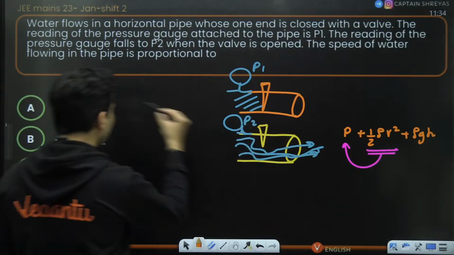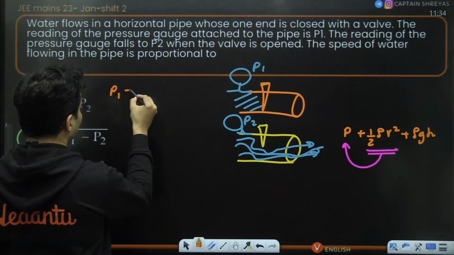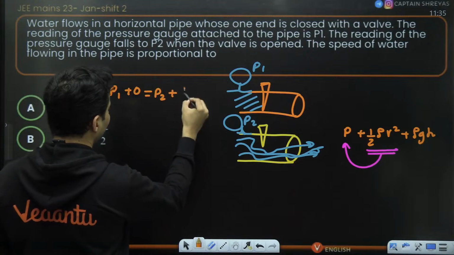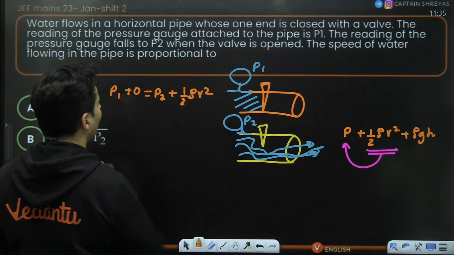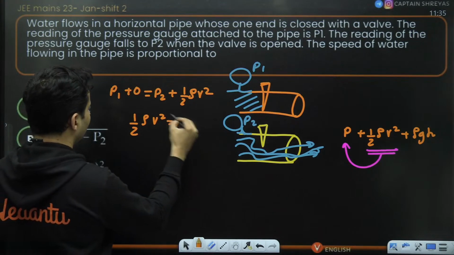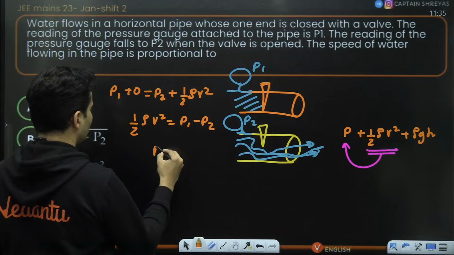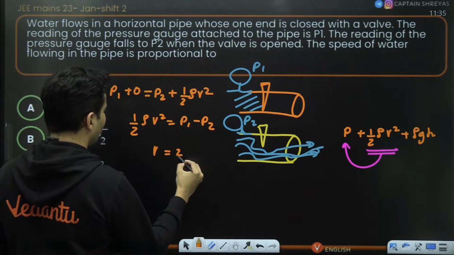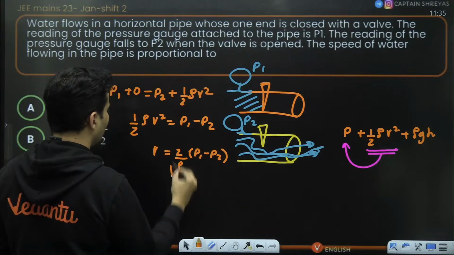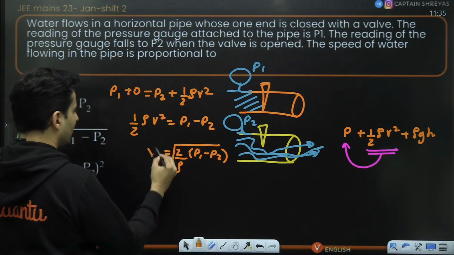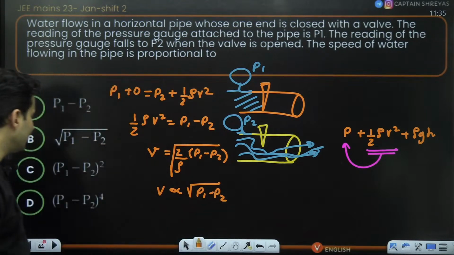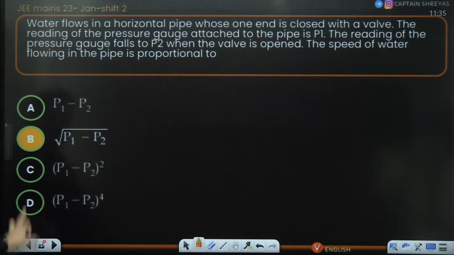Earlier, think of it like this. When the pressure reading was P1, the speed was 0. When the pressure reading is P2, the speed is V, so that is half rho V square using Bernoulli's. Therefore, half rho V square is nothing but P1 minus P2. So V will be the square root of 2 by rho times (P1 minus P2). Can you see velocity is directly proportional to root of P1 minus P2, which is option B.